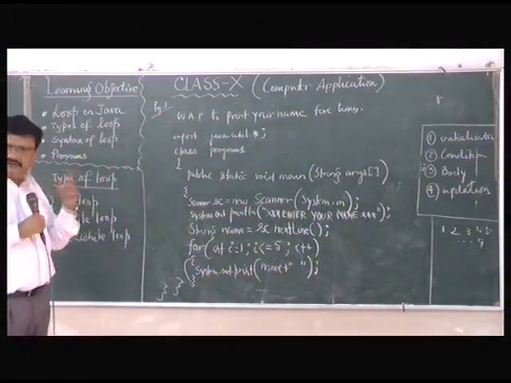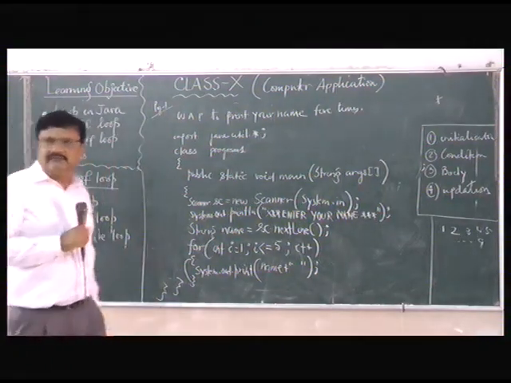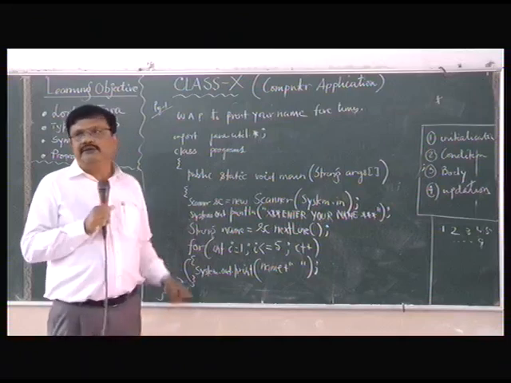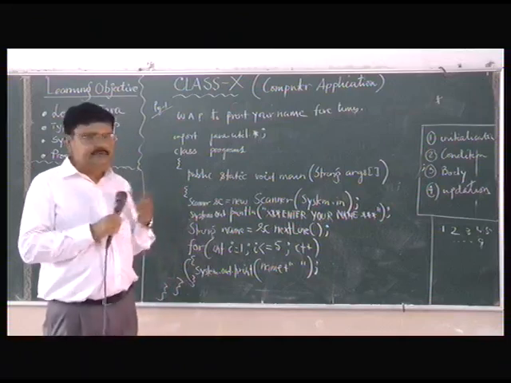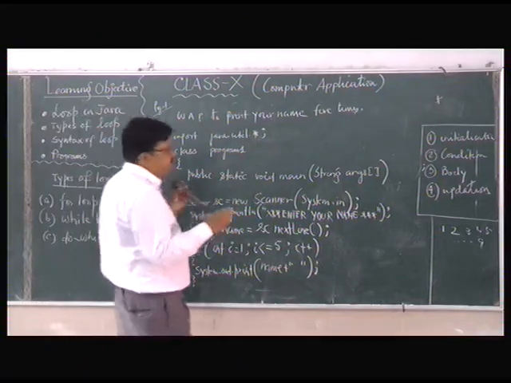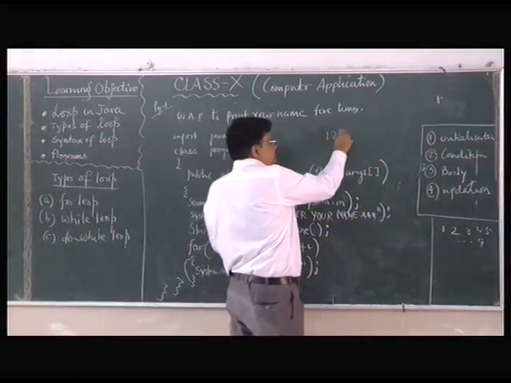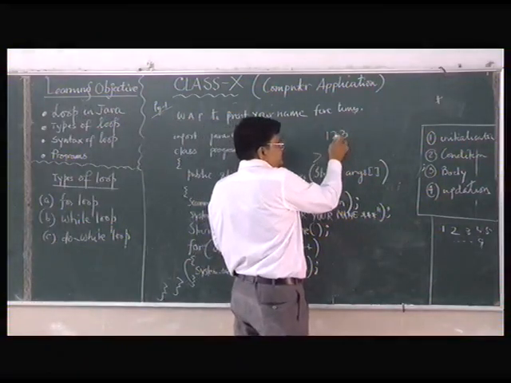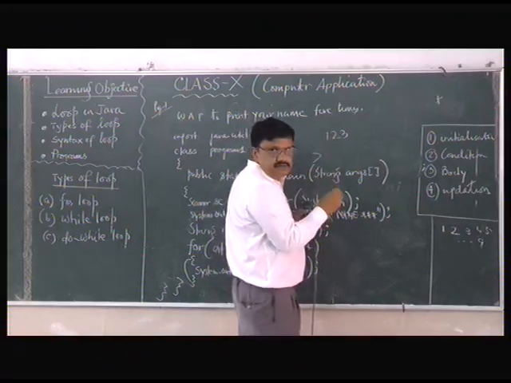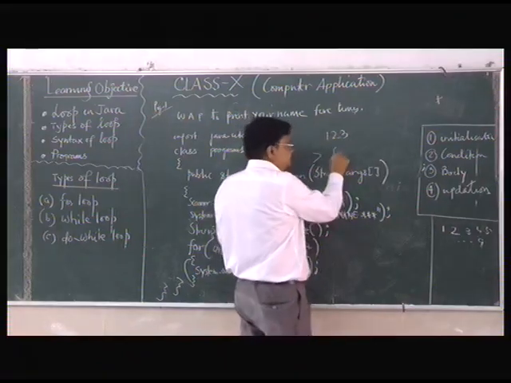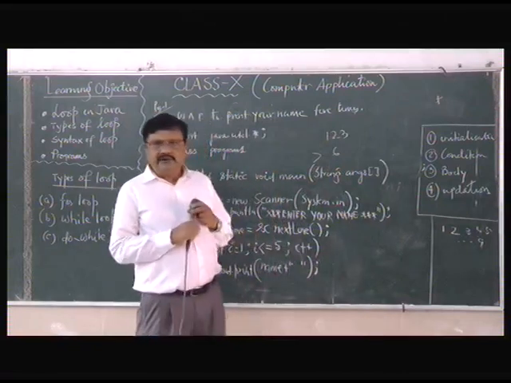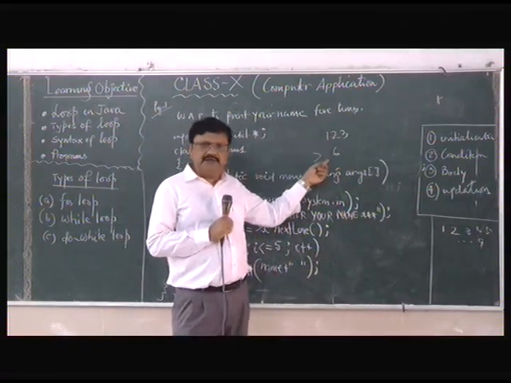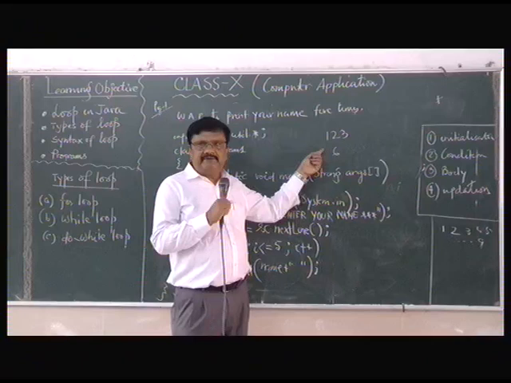The sum of the numbers first. Okay, 1, 2, 3, then the value will be 6. Clear? Suppose you input a value called 1, 2, 3, then print 3 plus 2 plus 1 becomes what? 6. Then input a number, first program will be this one.